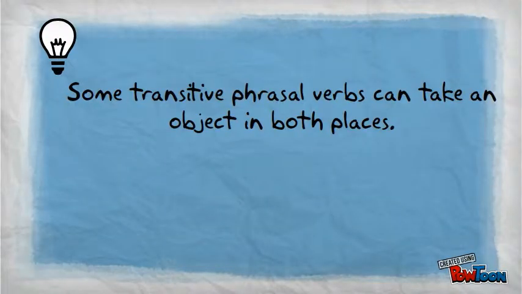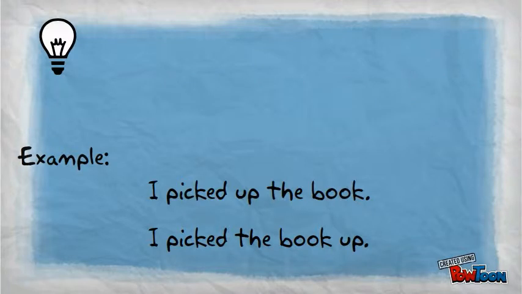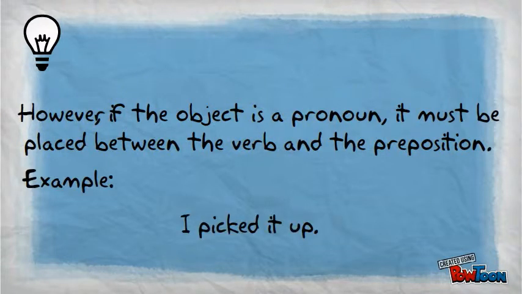Some transitive phrasal verbs can take an object in both places. Example, I picked up the book. However, if the object is a pronoun, it must be placed between the verb and the preposition. Example, I picked it up.